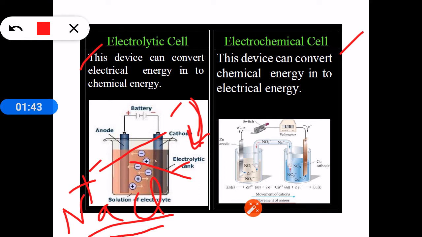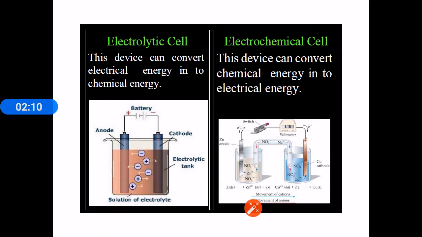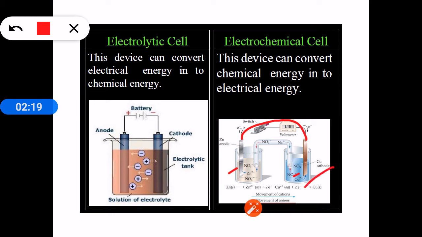Next is the electrochemical cell. This is an example of an electrochemical cell. Here a zinc rod is kept in contact with zinc nitrate solution, and a copper rod is kept in contact with copper nitrate solution. When they are connected through an external circuit, redox reactions, oxidation-reduction reactions, take place, and because of these chemical reactions, or decomposition of the electrolyte solution taken here, current will pass in the external circuit. So chemical energy is converted to electrical energy,